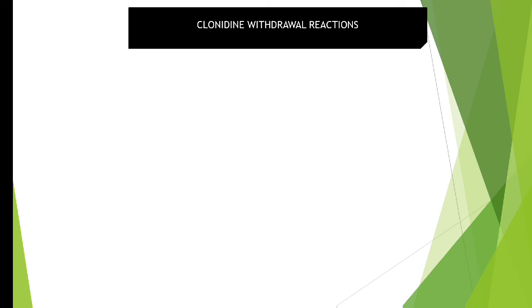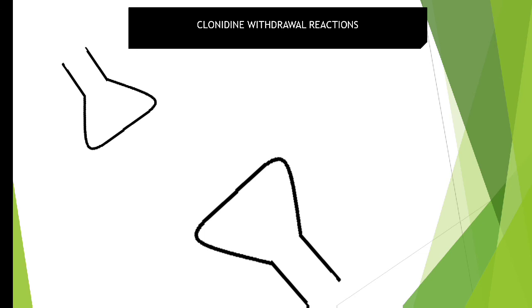What happens over here? Suppose this is a presynaptic neuron and this one is your postsynaptic neuron, and both pre- as well as postsynaptic neurons contain receptors. I hope you know we have alpha 1, alpha 2 and beta 1 receptors present postsynaptically, whereas pre-junctionally we have alpha 2 receptor. Now, what is this clonidine? Clonidine is a kind of alpha 2 adrenergic agonist.